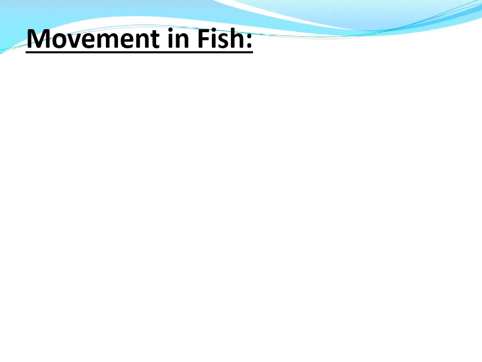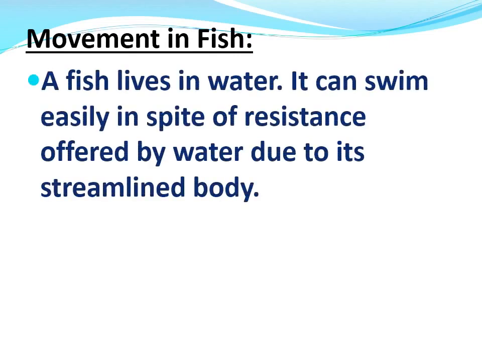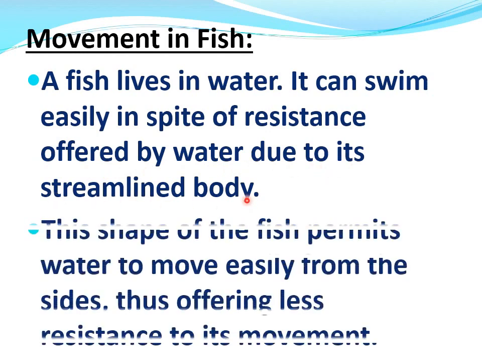Now, movement in fish. A fish lives in water. It can swim easily in spite of resistance offered by water due to its streamlined body. This shape of the fish permits water to move easily from the sides, thus offering less resistance to its movement.